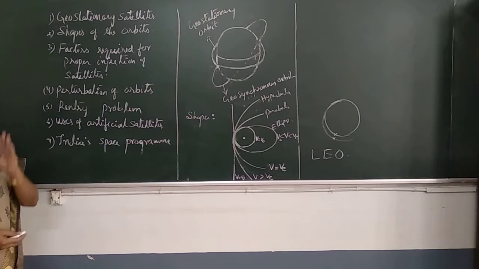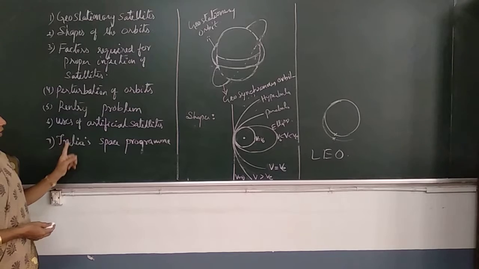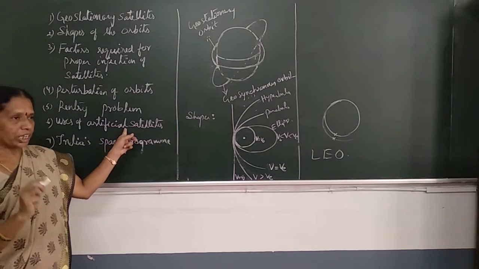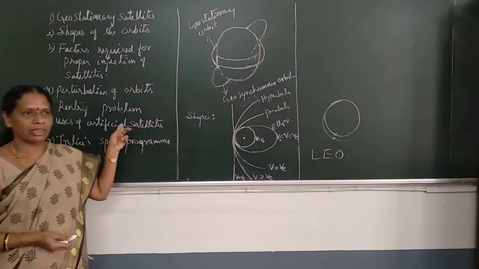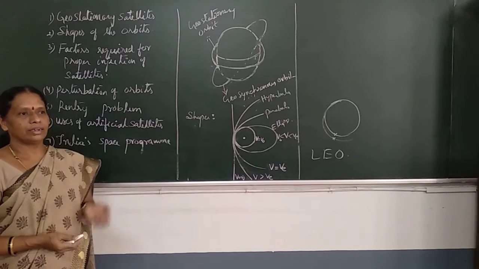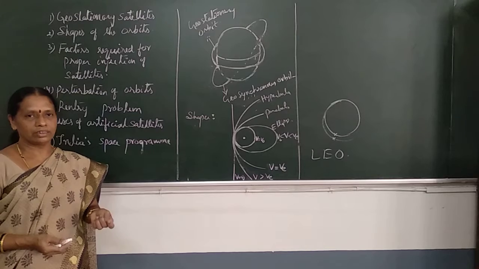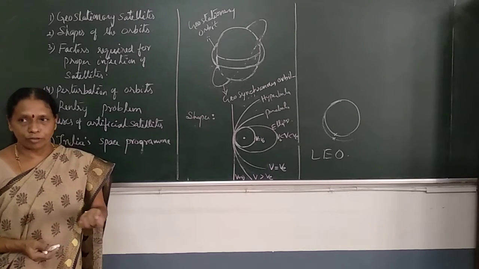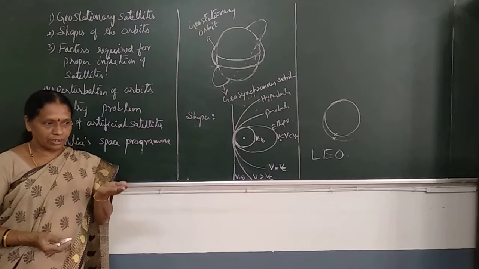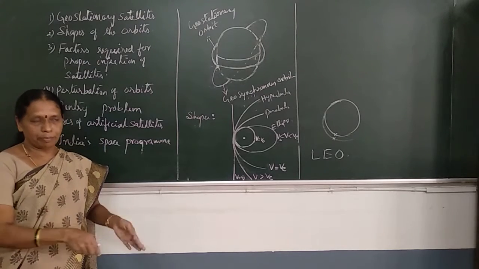We were just talking about the uses. One of them is communication. Second, remote sensing. Remote sensing means mapping the agriculture land on the earth, or mapping of the dry land area, or finding out the minerals present in the deep interior of the earth.